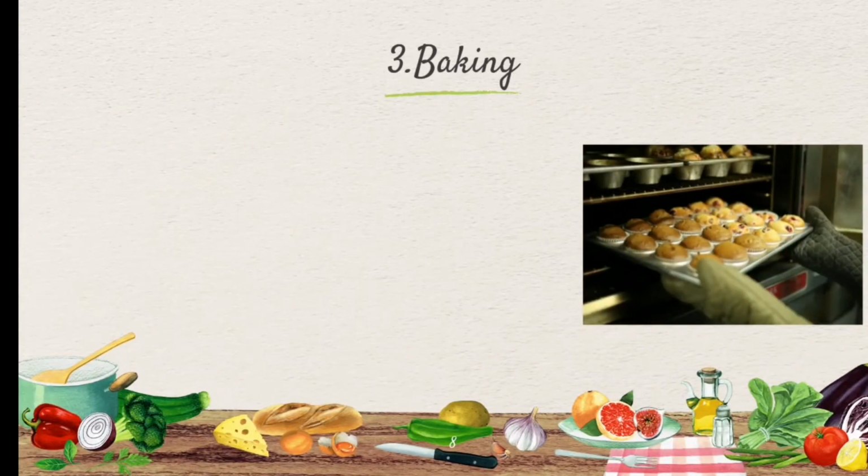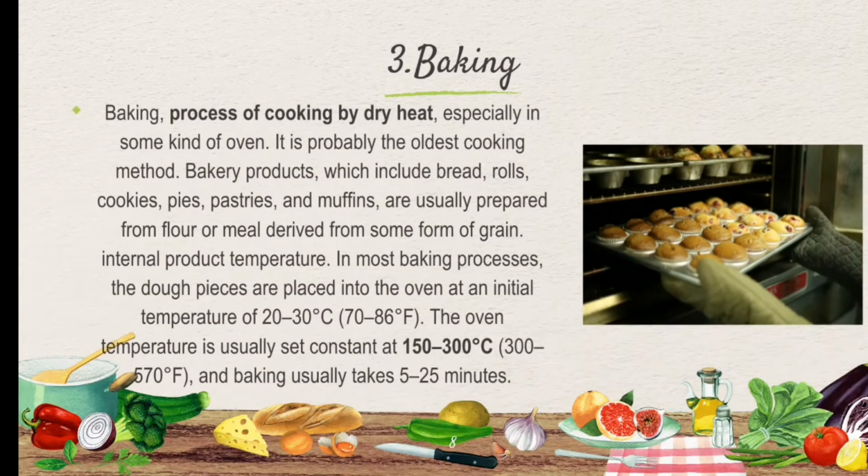Third, baking. Baking is the process of cooking by dry heat, especially in some kind of oven. It is probably the oldest cooking method. Baked products, which include bread, rolls, cookies, pies, pastries, and muffins, are usually prepared from flour or meal derived from some form of grain. Internal product temperature.